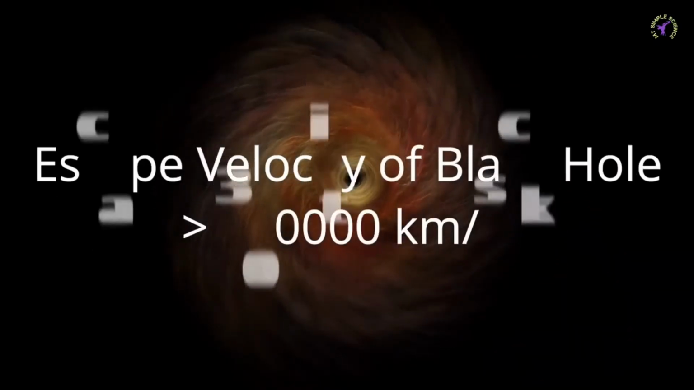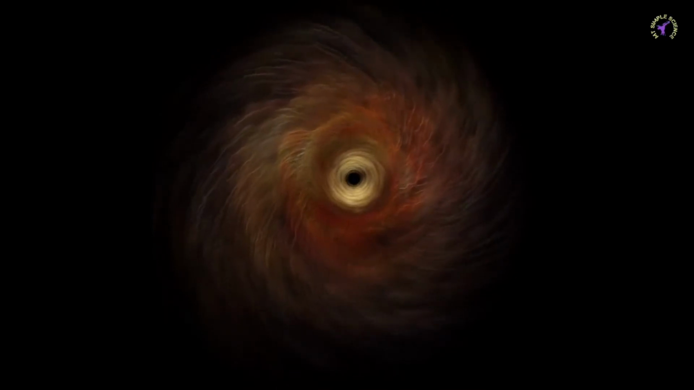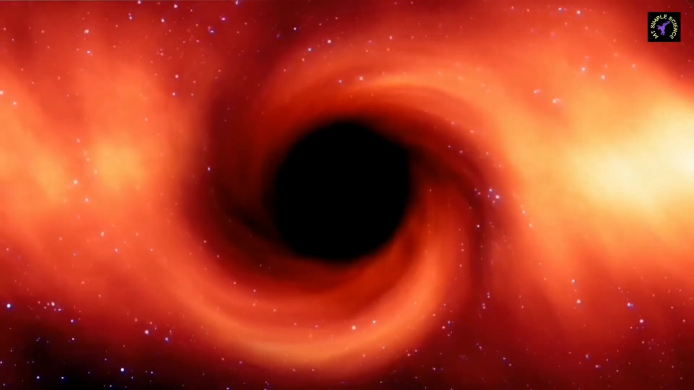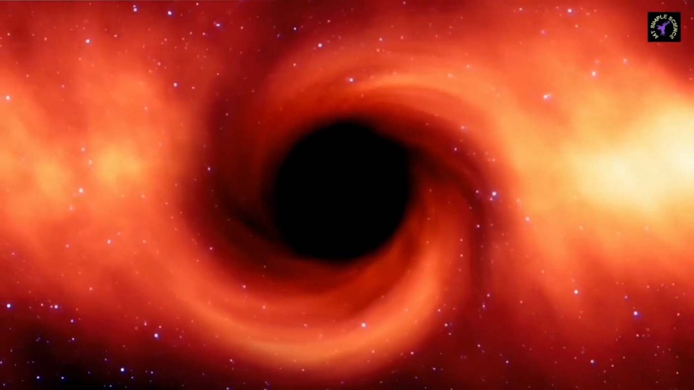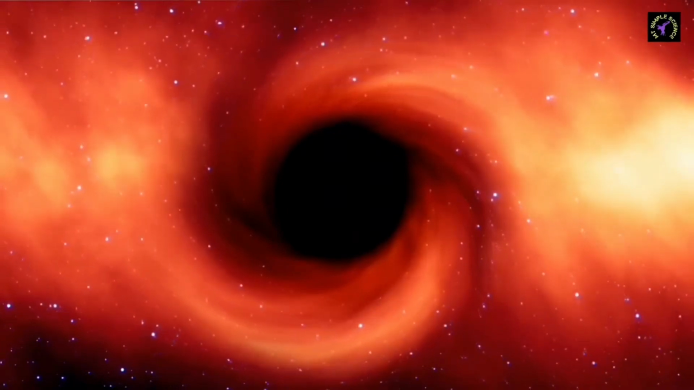The escape velocity of a black hole is greater than 3 lakh km per second, which is greater than the speed of light. It means light also cannot escape from a black hole. This is what a black hole is. This is the object from which light doesn't escape. That's why we cannot see the object, hence named black hole.